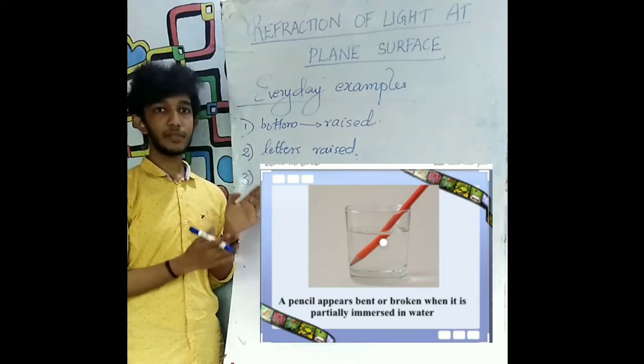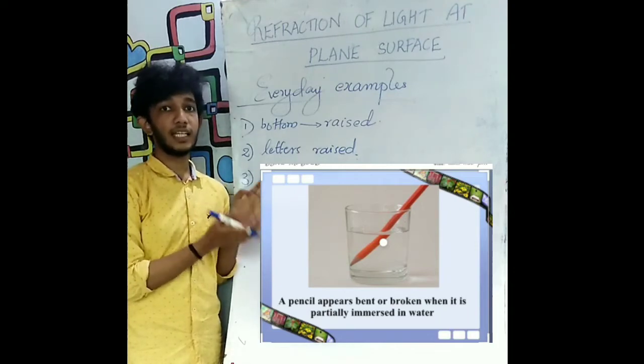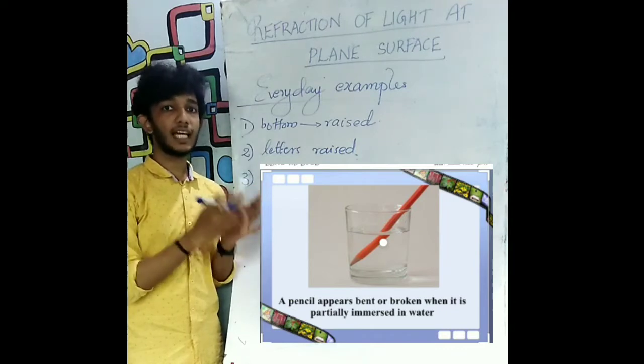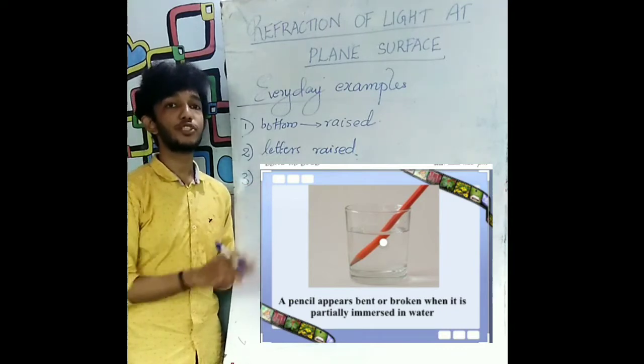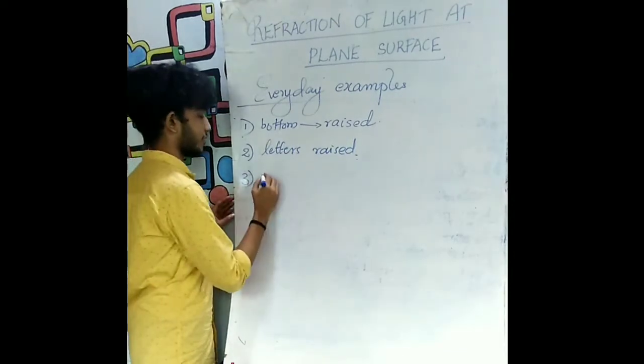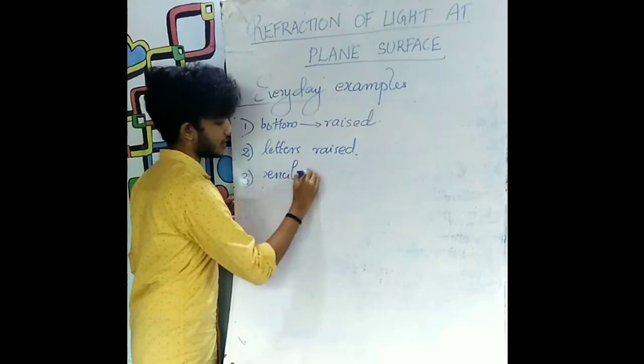The light coming from that part of the pencil which is under the water gets refracted. Because of this, for the observer, the pencil appears to be bent or broken. This is the third example, an everyday example: a pencil immersed in water.